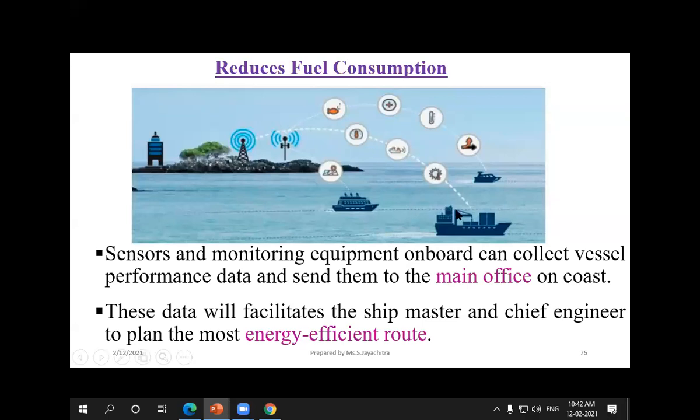If they are going in the wrong way, the fuel gets wasted in the ship. So that has to be communicated, and they can work according to the directions, because the information has been sensed and it has to be transferred to the base station. Then the officers monitor it, because the coastal office monitors where the ship is going, and whether it is going in the right direction. So the chief engineer will work according to that.